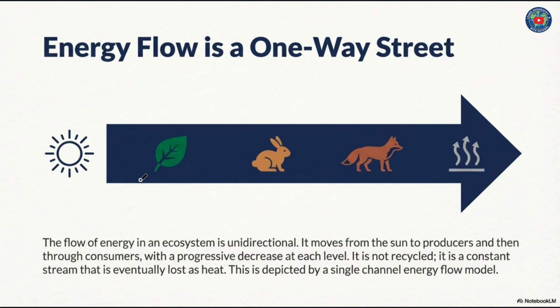The flow of energy in an ecosystem is unidirectional. It moves from the sun to producers and then through consumers with a progressive decrease at each level, that is 10% only. It is not recycled. It is a constant stream that is eventually lost as heat. This is depicted by a single channel energy flow model.